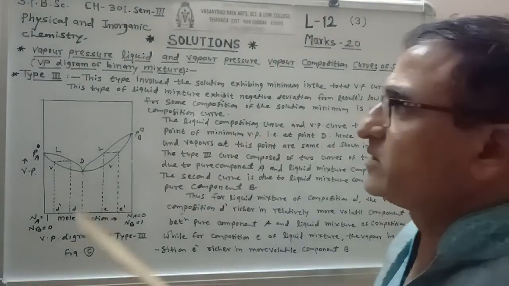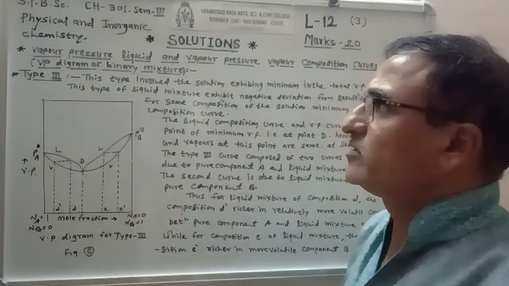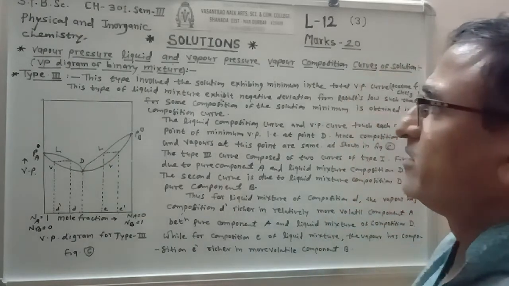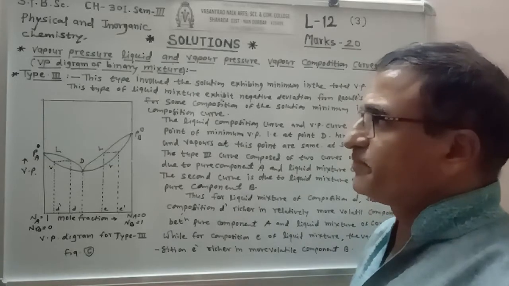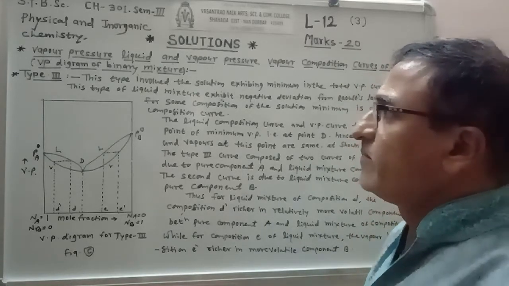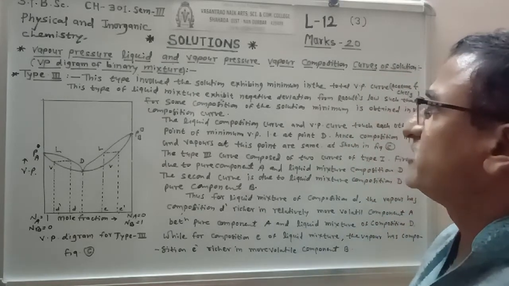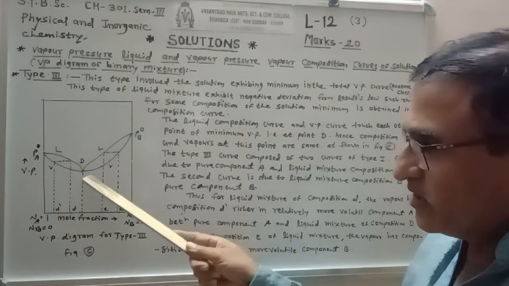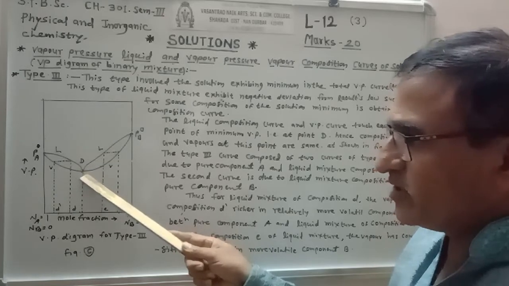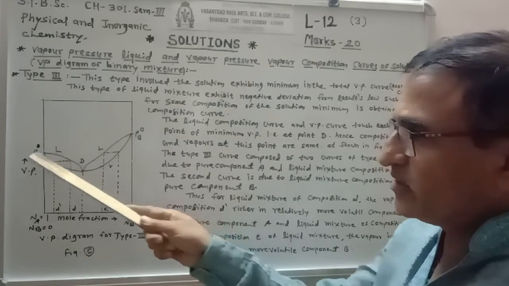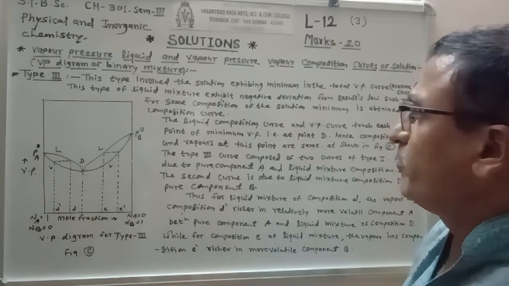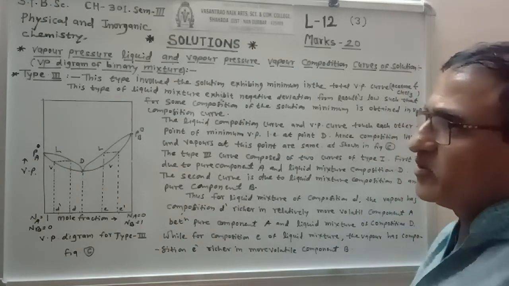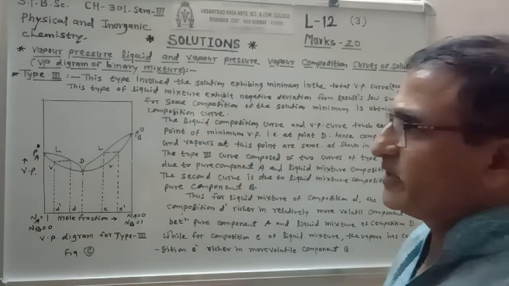Now consider type 3 of the vapor pressure diagram for a binary miscible liquid pair. This is the third type. This type involves solutions that exhibit a minimum in the total vapor pressure curve. So here is the minimum in the total vapor pressure curve, lower than the pure components A and B. The example for this liquid pair is acetone and chloroform.